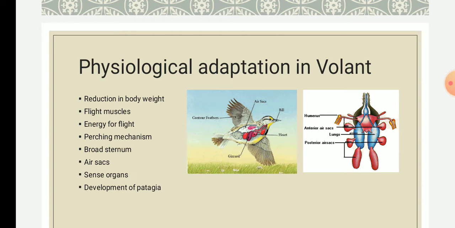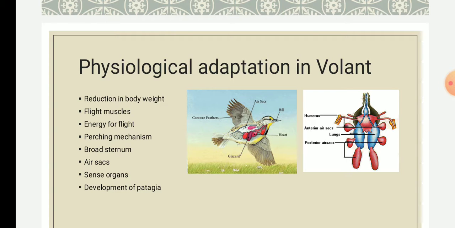Then next, they are provided with a broad sternum, usually with a longitudinal ventral keel. This keel, K-E-E-L, is very important as it forms a surface area, a platform, for the attachment of the flight muscles.